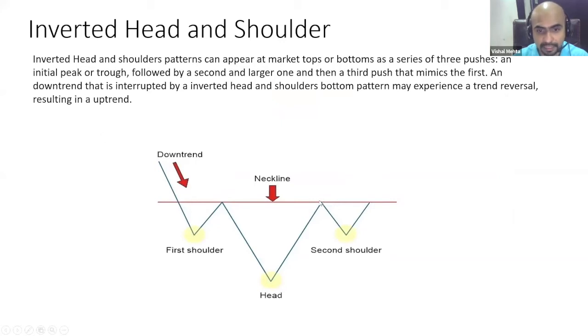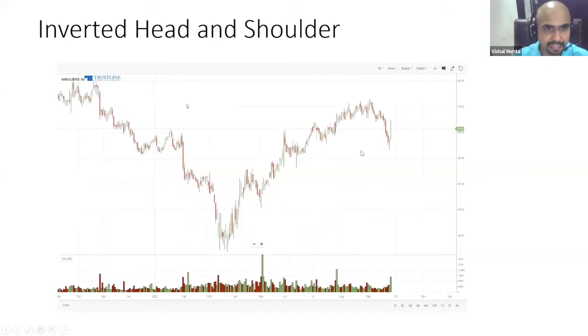Market is not going down with speed. It makes another bottom, but this time what did it do, it made a higher bottom. Now once it makes a higher bottom, it is very good for you that okay, now there is a higher bottom, there could be a possibility of this turning out to be an inverted head and shoulder pattern. And once this is breached, I take the difference between the neckline and the head and project it into the future for my target price. So let's take an example of Marico. What happened? A continuous downtrend.